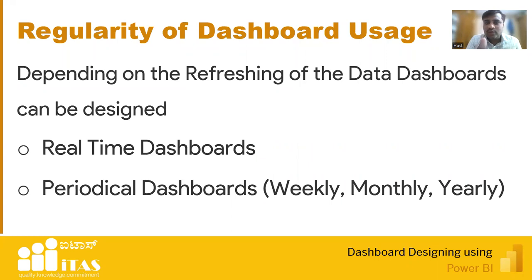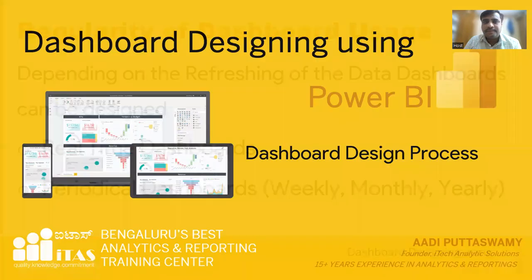A monthly report is where I want to know the production for this month. What is each employee's contribution this month? Especially the HRs take these monthly reports to know the number of hours worked, the number of days, the attendance. A yearly report is for, let's say, the bonus cycle, where they want to check your performance. Those kinds of things we can use as periodical dashboards.